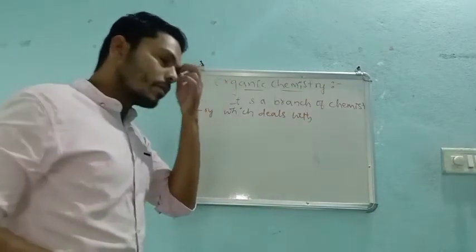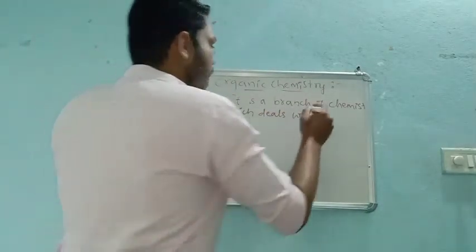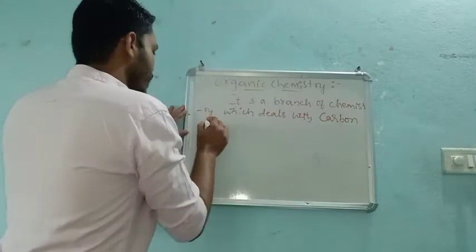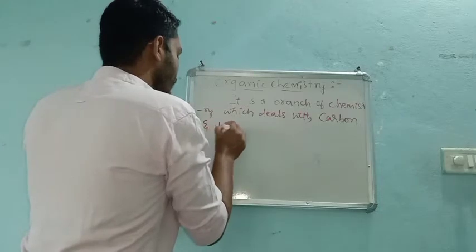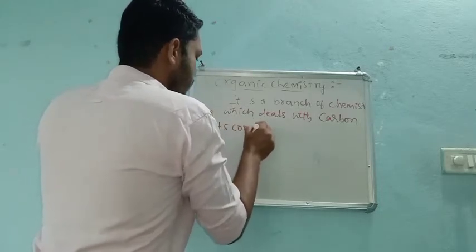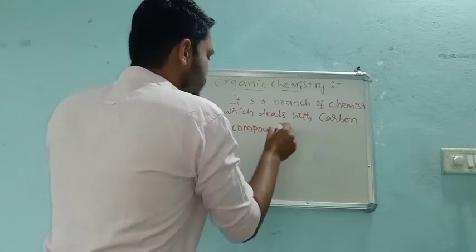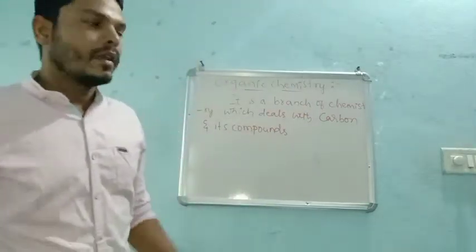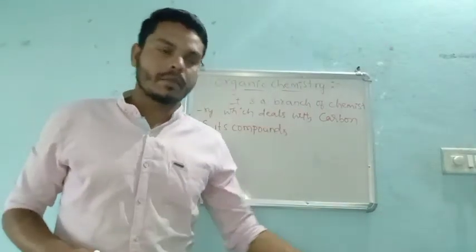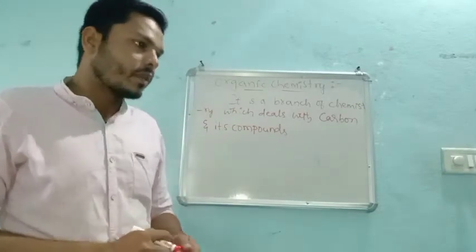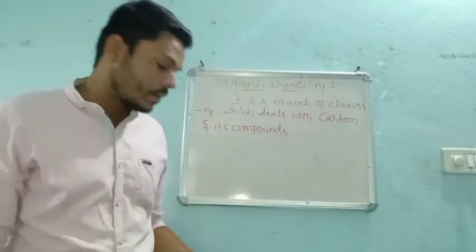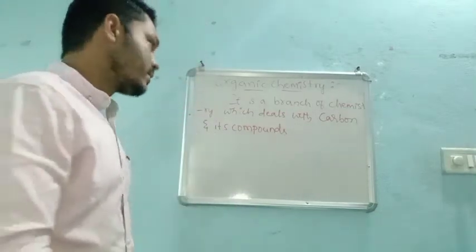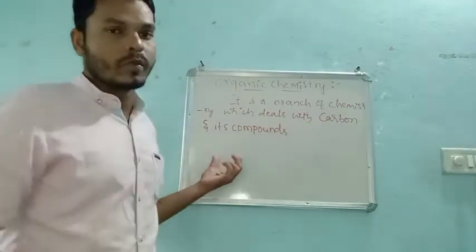It is a branch of chemistry which deals with the carbon and its compounds. Very important. Carbon and its compounds. So this chemistry just deals about the carbon and the carbon compounds. I mean, carbon can form different carbon compounds. One we can say you already studied in your SSLC. That means carbon and its compounds, right?